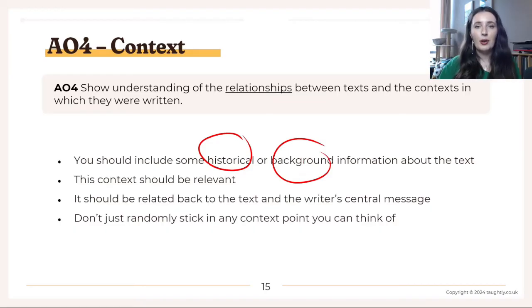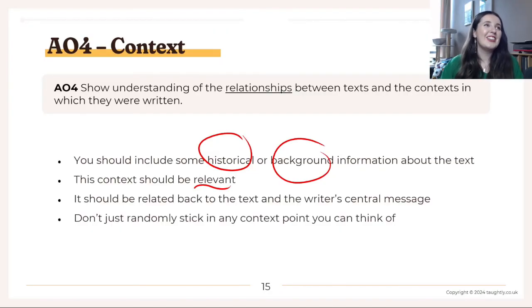One common context point is he wrote this book for his two daughters who complained that lots of texts didn't have female heroes. So he wanted to give them a female role model to look up to. The fact that the book is magic realism, the fact it was written during the Maori Renaissance, these are all common context points that I feel like you can include in most essays. And once again, I've got a list of common context points in my blog post, which I'll link below if you're interested. Just note though that the context that you include should be relevant.